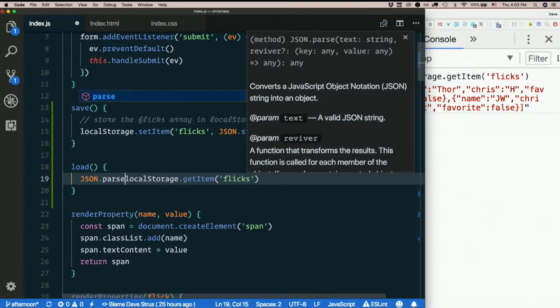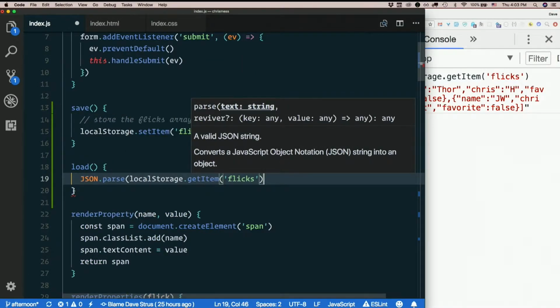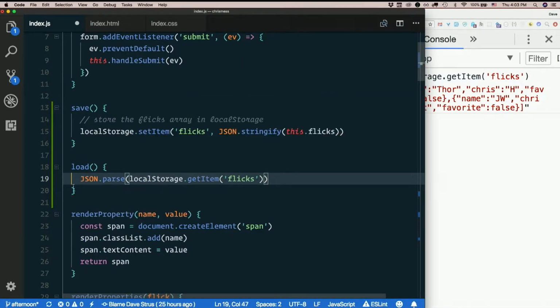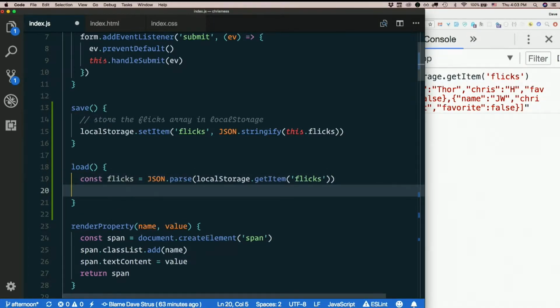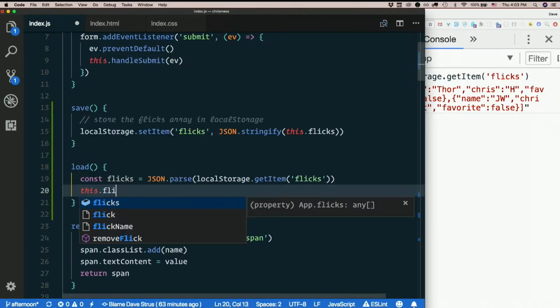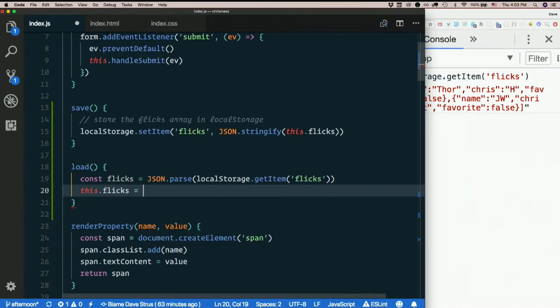JSON.parse. And I can save that, call that const flicks. So that's what I've gotten out of local storage. Then maybe I can just say this.flicks equals that. It's not going to change the display, right? But it'll change my array.